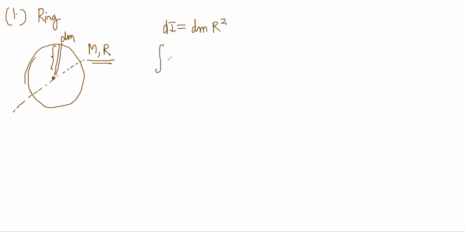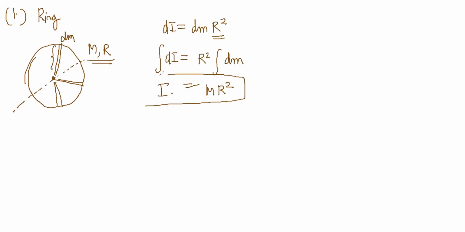But when you do the integration of dI, this r square is constant, so it comes outside. Everywhere, every element is at the same distance. So r square can come outside, and this is just integral dm, which will be Mr square. So for a ring, it is Mr square.